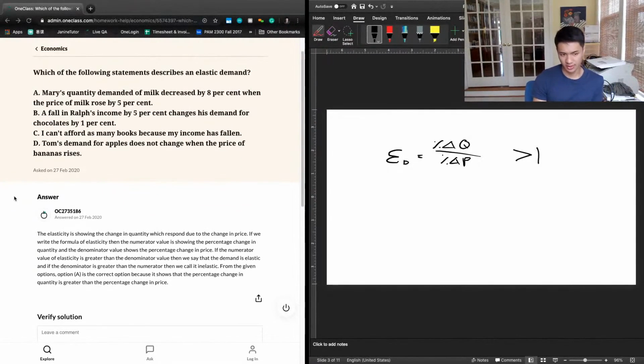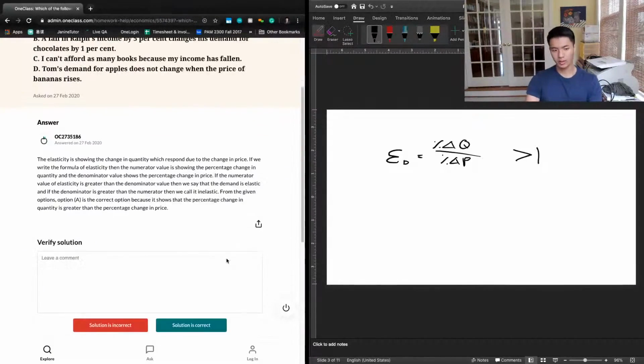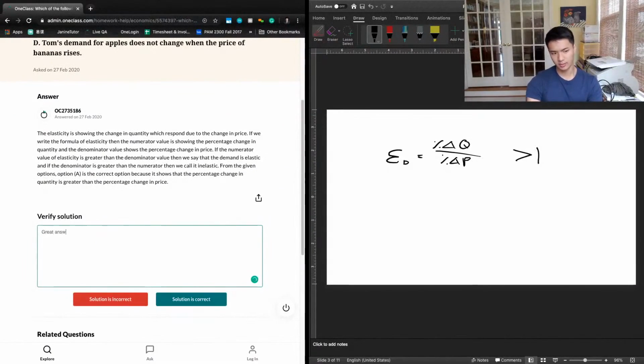Let's take a look at the previous tutor's answer. So the previous tutor said that the elasticity is showing the change in quantity which responds due to a change in price. If we write the formula for elasticity, then the numerator value is showing percentage change in quantity, right? And the denominator value shows the percentage change in price. Yep. If the numerator value of elasticity is greater than the denominator value, then we say that the demand is elastic. And if the denominator is greater than the numerator, then we call it inelastic. From the given options, option A is the correct option because it shows that the percentage change in quantity is greater than the percentage change in price. Good answer, and we can mark that as correct.